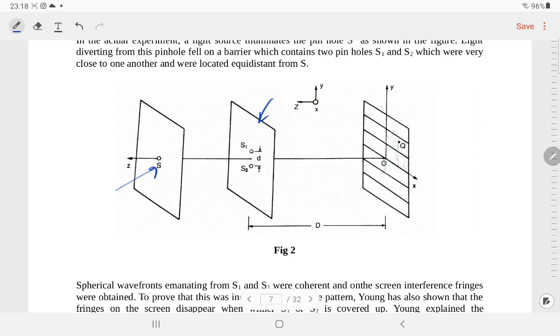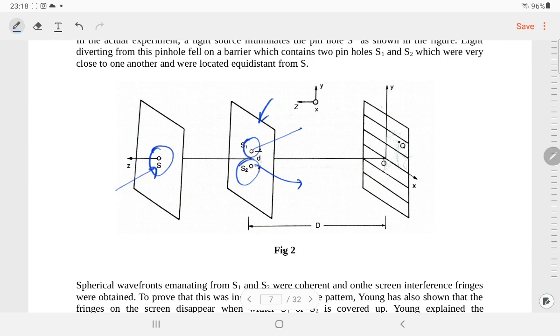After passing through, one ray of light comes out from here and one from here. So this is the single source, and these are the two pinholes.